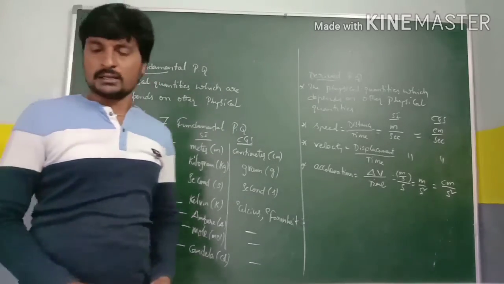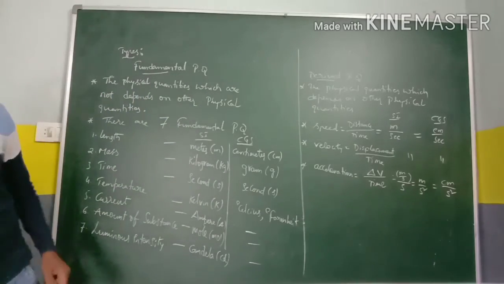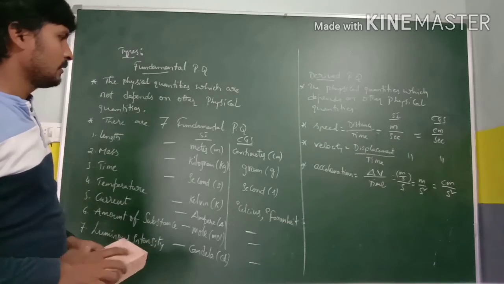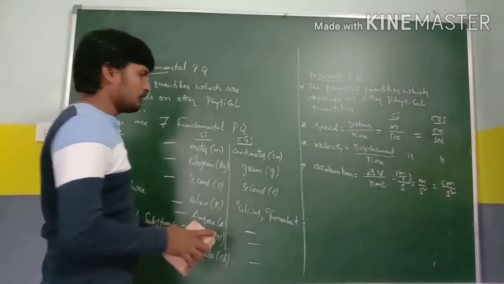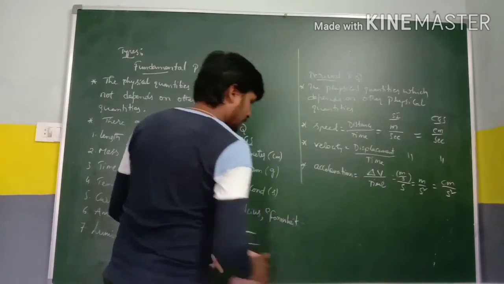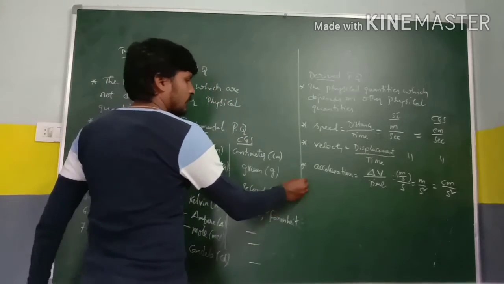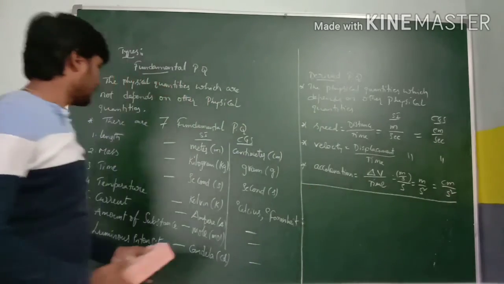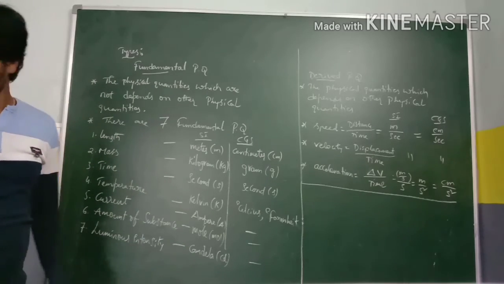Okay, now. Under the fundamental physical quantities, there are two supplementary physical quantities. These two supplementary physical quantities come under the category of fundamental physical quantity.